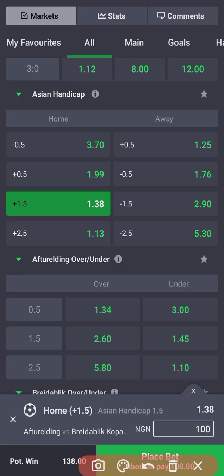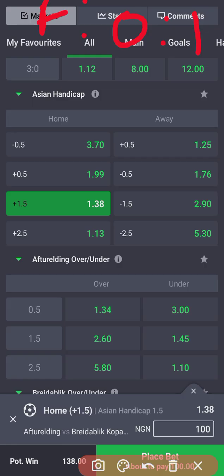If the home team loses by 1 goal after full time, let's say the home side did not score, and the game ended 1 goal in favor of the away side, this bet is still a win. All right, the 1.38 odd is still a win.